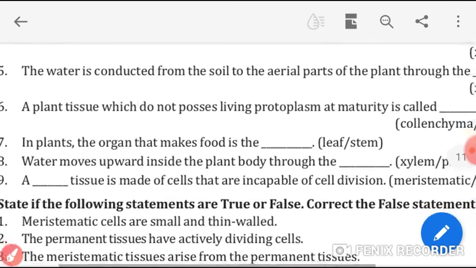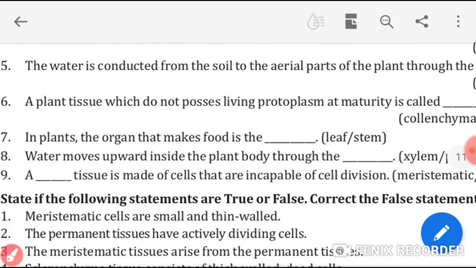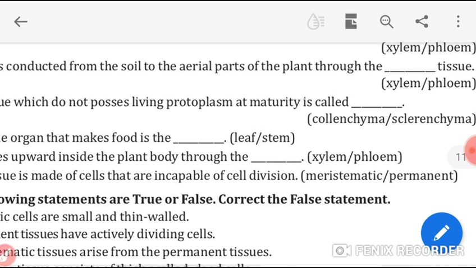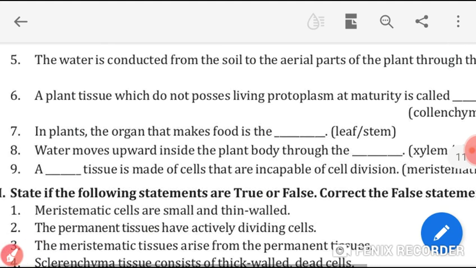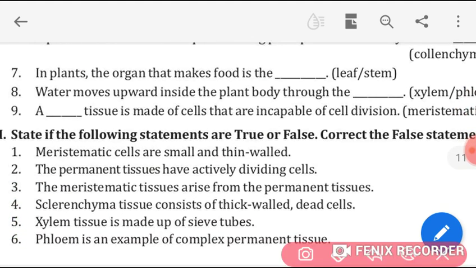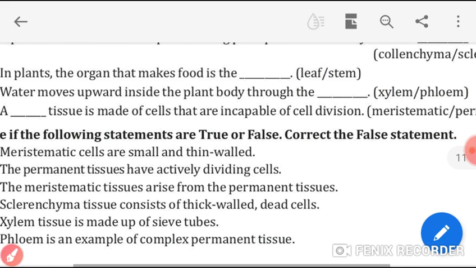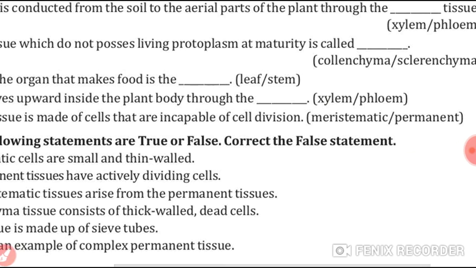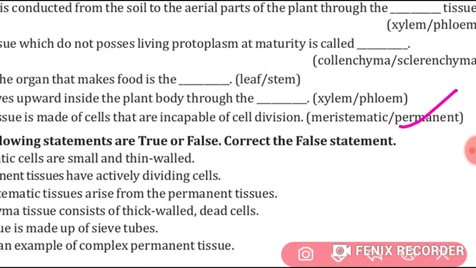Now, a plant tissue which do not possesses living protoplasm at maturity is called dash. What is the answer? Sclerenchyma. In plants, the organ that make food is leaf. Water moves upwards inside the plant through the xylem. A dash tissue is made up of cells that are incapable of cell division. What is the answer, students? Answer is permanent. Permanent tissue.